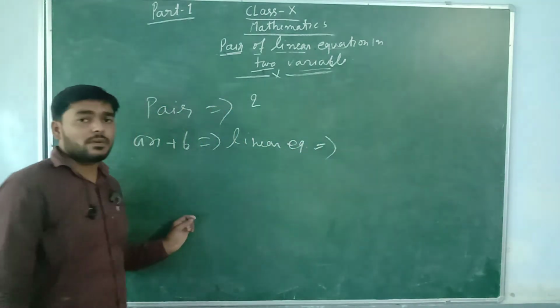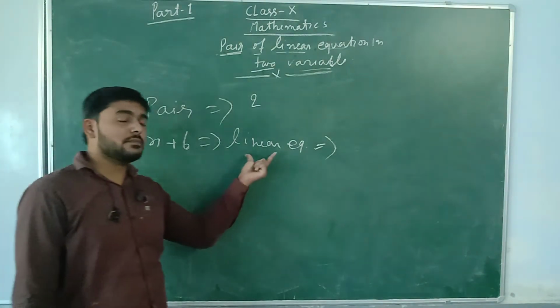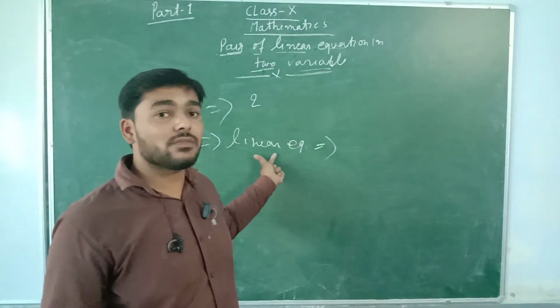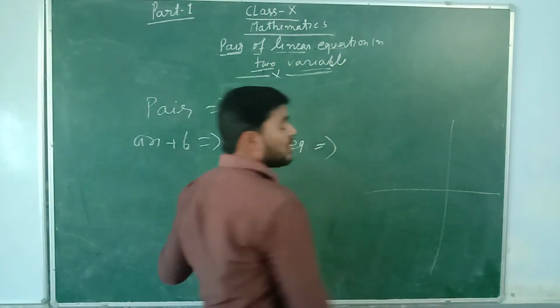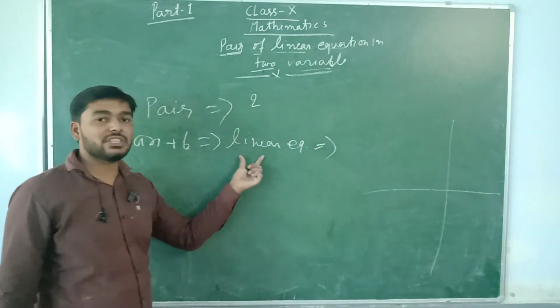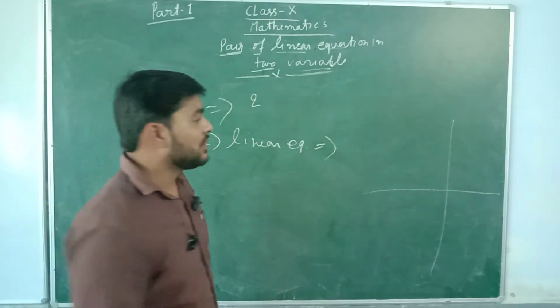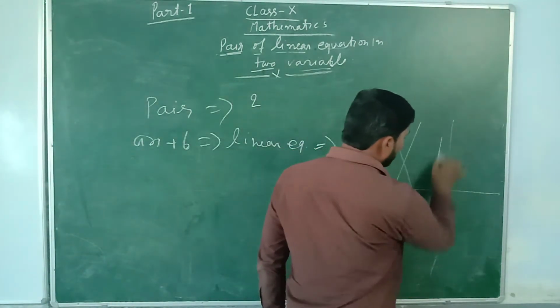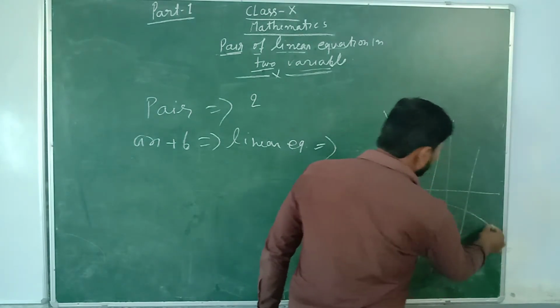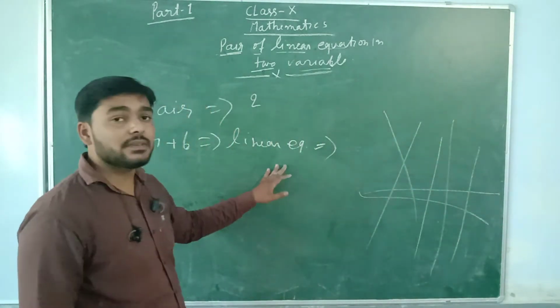Now you have to know the linear equation will always be a straight line. Means on the Cartesian plane, if you draw this linear equation, then it will always be a straight line, like this, like this. But always a straight line.